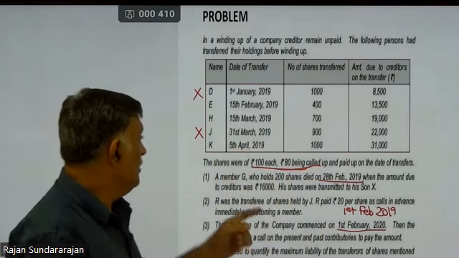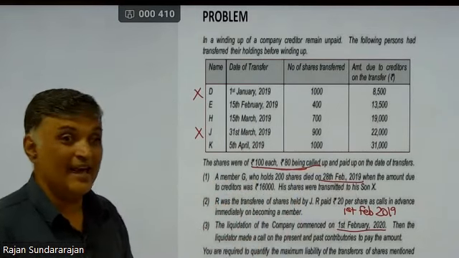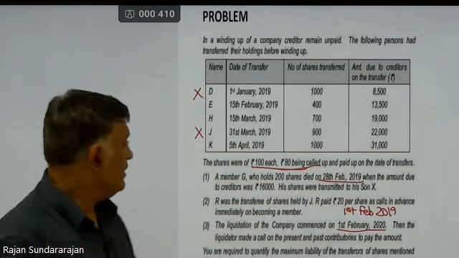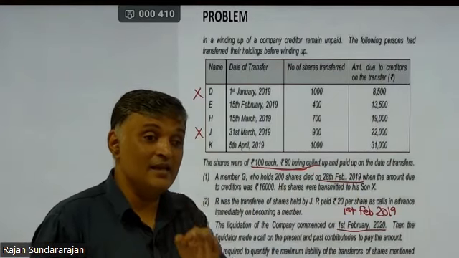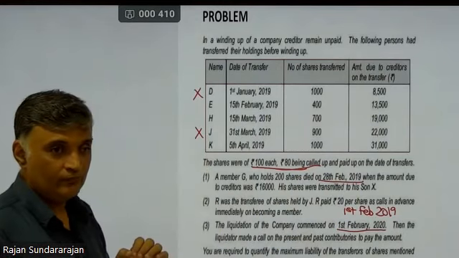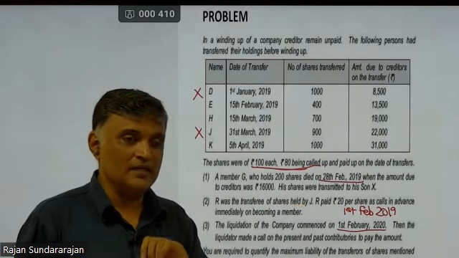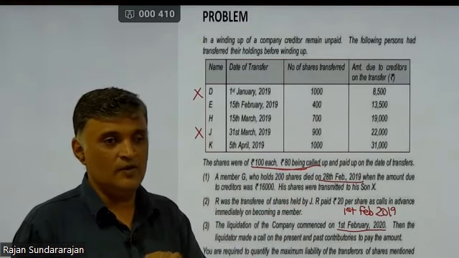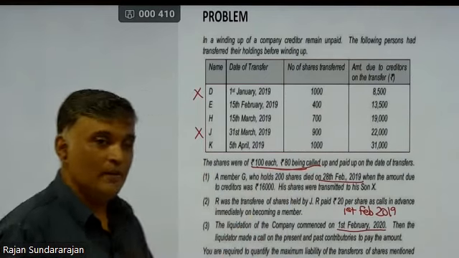But after that, what has happened? When the amount due to the creditors was 16,000, his shares were transferred to his son X. So when G died, as a nominee, his son X got the shares. Did X transfer the shares? No. Which means X is still a contributory, still an existing shareholder of the company. So can we invite X to the party? Yes. So G to a limited extent, but he died on 28th Feb. So G and X both of them will be cumulatively responsible for that time period. But obviously G is no more, so X has to pay the money.